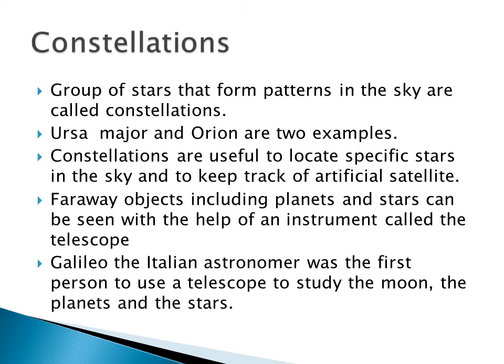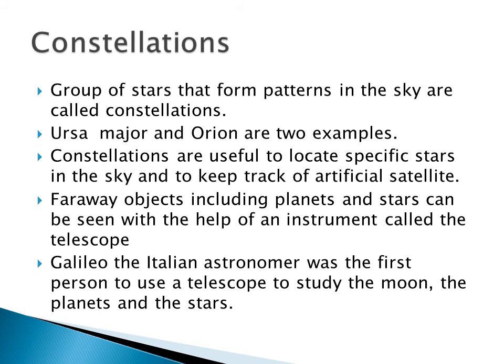Okay. And then constellation. If you see in the sky, you can see some shapes. That is some of the stars that form patterns in the sky. It is called a constellation. So today what you are going to do, go upstairs, and if you see there, you can see some patterns in the sky, some shapes. It may be a square, it may be a rectangle, like that shapes you can see. That pattern is called a constellation.